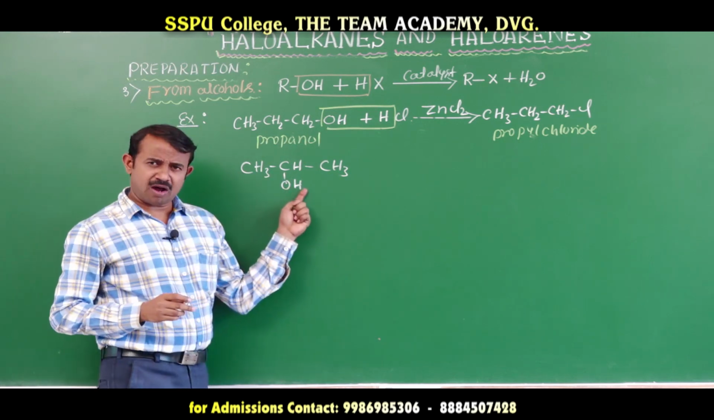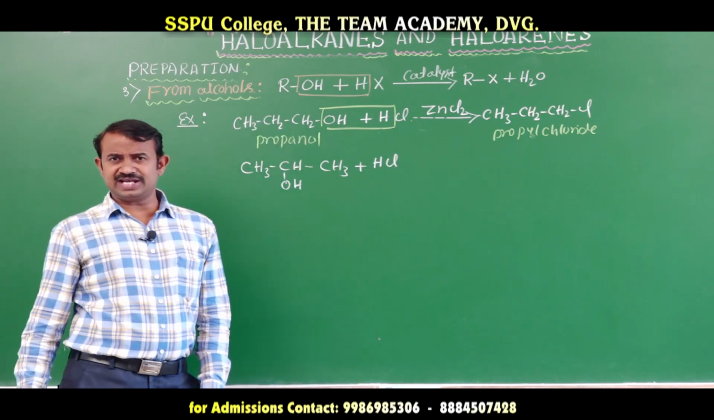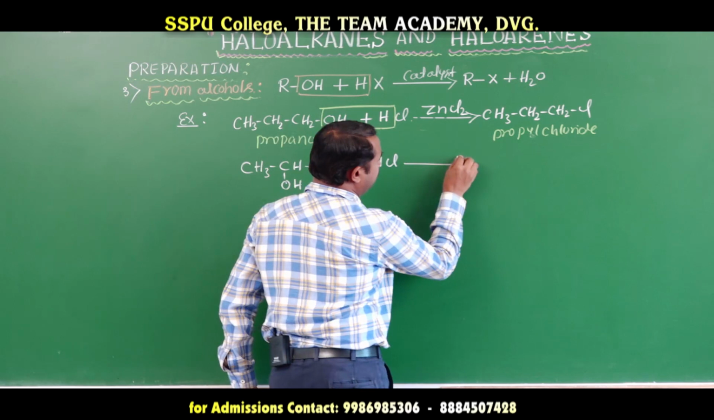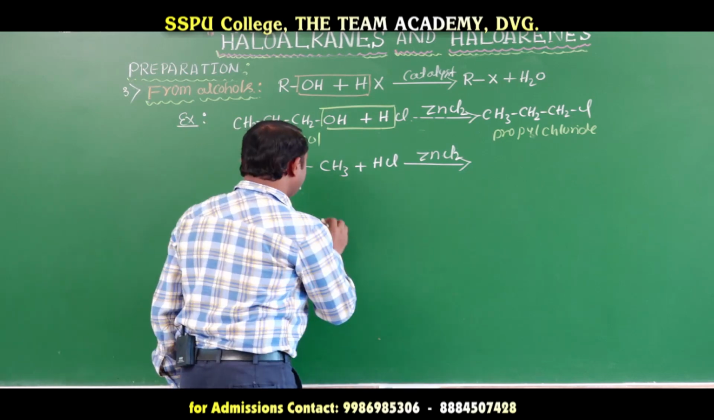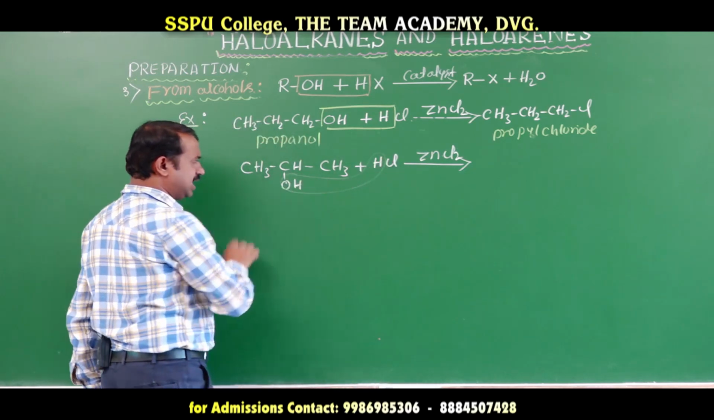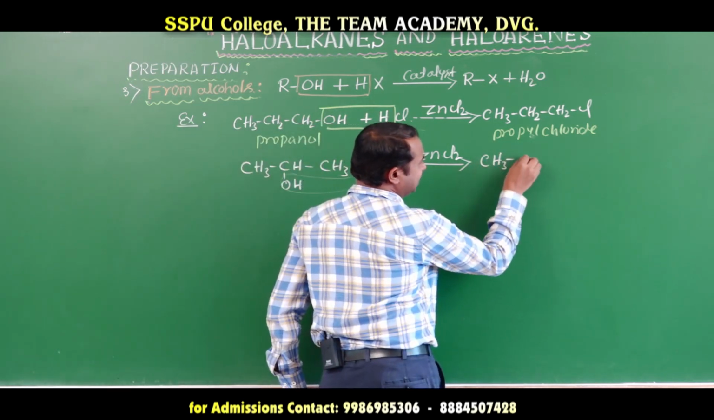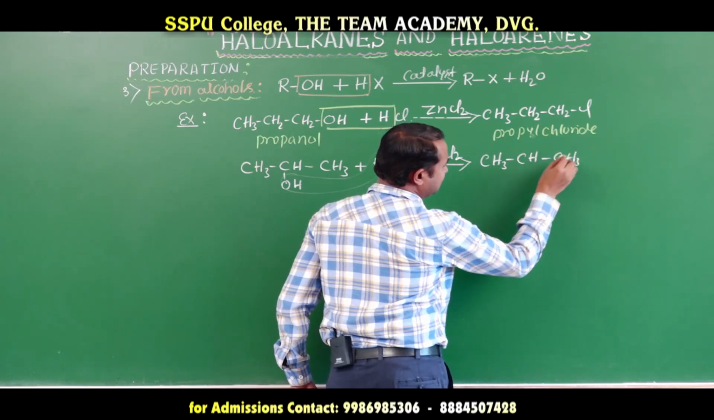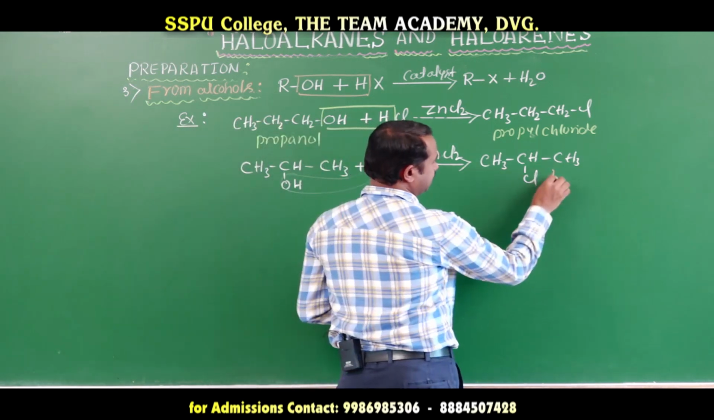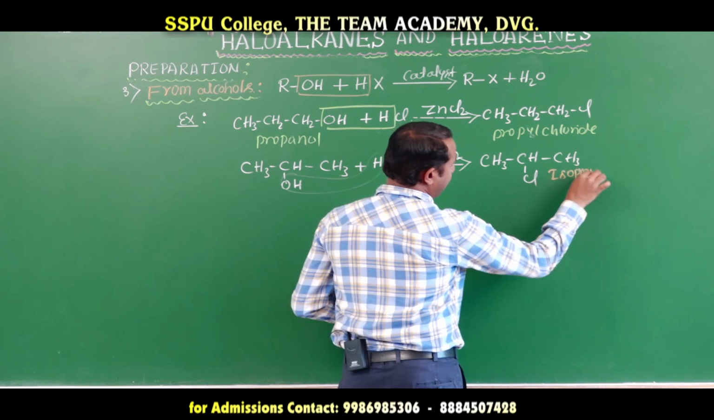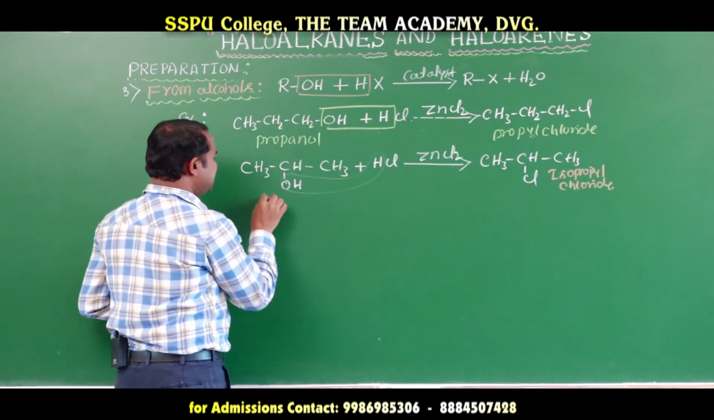Okay. Isopropanol reacts with hydrochloric acid in presence of zinc chloride to form, here also, the same elimination of water. The chlorine is attached to a secondary carbon, CH3 CH CH3. Okay. This is isopropyl chloride. This one is isopropanol.